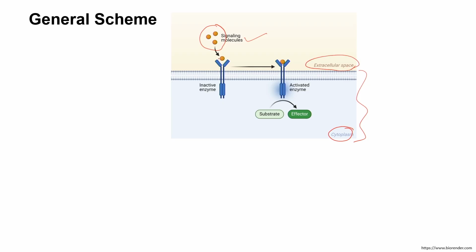So we have some proteins which are expressed on the cell membrane. So this is the cell membrane, and the cytokines which are produced from an immune cell or any other cellular type in the human body can bind to this protein, and binding of this cytokine could activate this inactive protein into an activated protein.